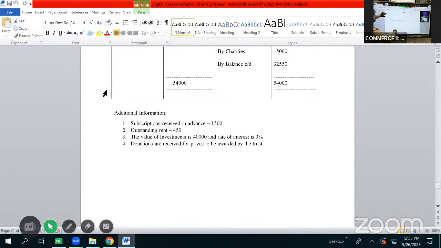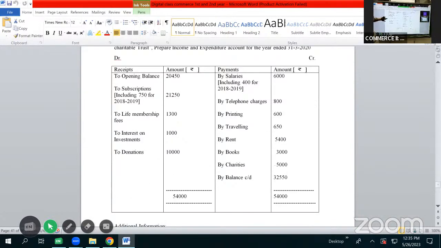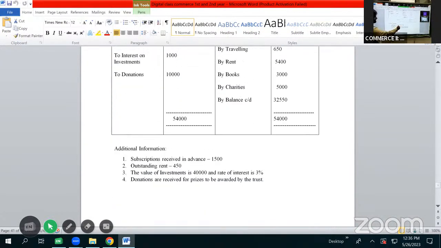We are also provided with some additional information. Here is the question for Laharika Charitable Trust. The receipts and payments account is provided with some additional information: subscriptions received in advance 1,500. As this is the amount belonging to next year, it will be subtracted from subscriptions amount. Then we have outstanding rent 450. This will be added to rent. The value of investment is 40,000 and the rate of interest is 3%.